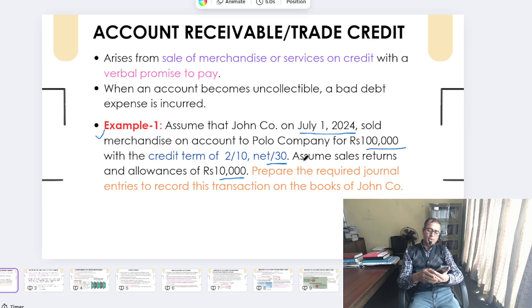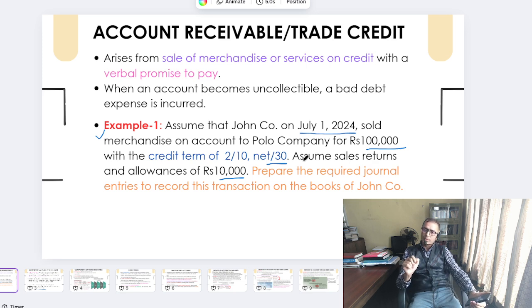How much cash would be realized? Simply use your calculator like this, right? Your 90,000, what I did here, 90,000 means you have to exclude the sales returns and allowances, times 0.98.